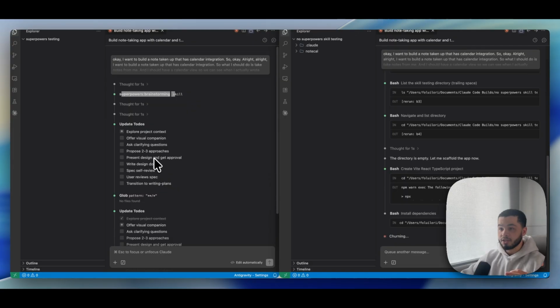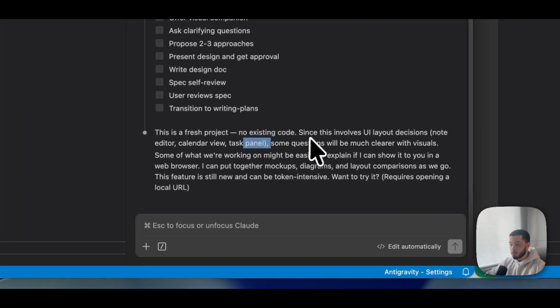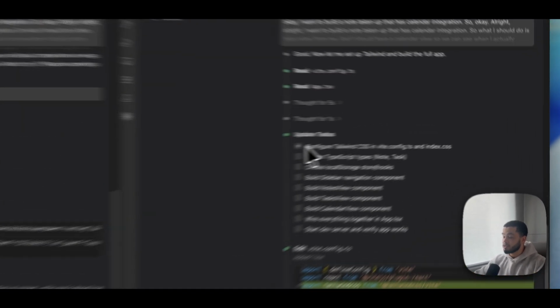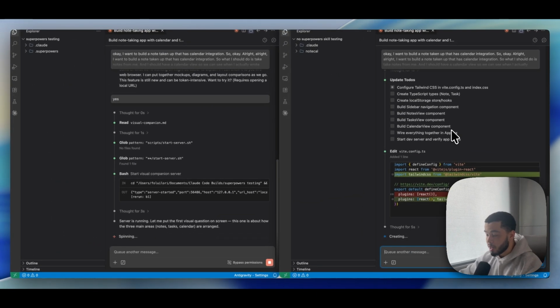On the left hand side, you can see it gives us this. So it says this is a fresh project, no existing code. Since this involves a UI layout design, note editor, calendar view, etc., some questions will be much clearer with visuals. Basically, can it show us what I want to build in a UI way? I'm going to say yes. But you can see right now, the right hand side with no skill has just jumped straight into the code with really little to no planning whatsoever.